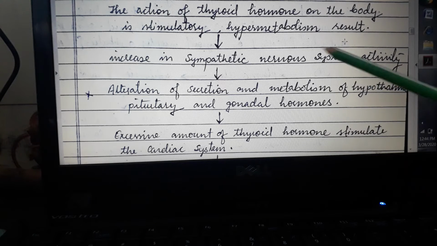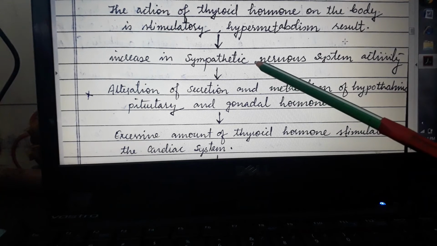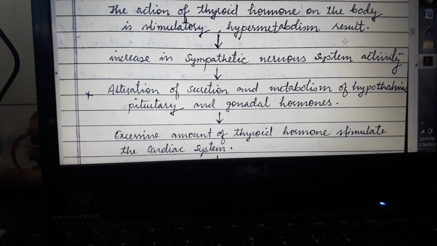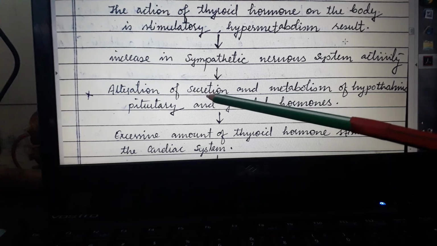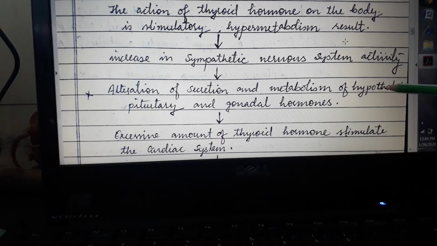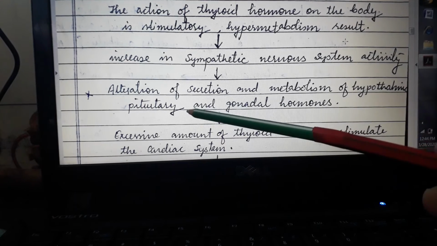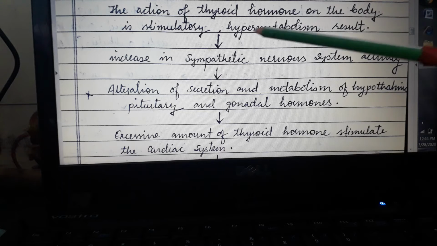One of them is that it increases the sympathetic nervous system activity. Once the sympathetic nervous system activity increases, it causes alteration of secretion and metabolism of hypothalamic, pituitary and gonadal hormones, because we know that above the pituitary gland there is the hypothalamus, which is a part of the nervous system.